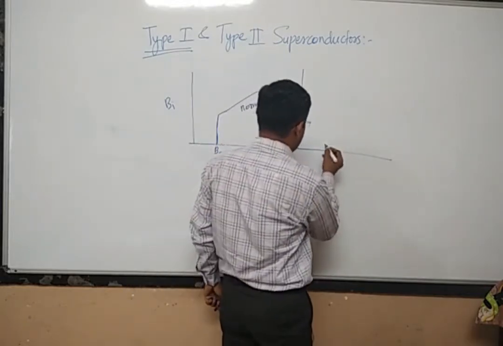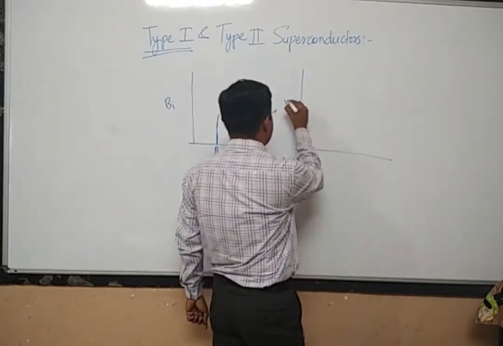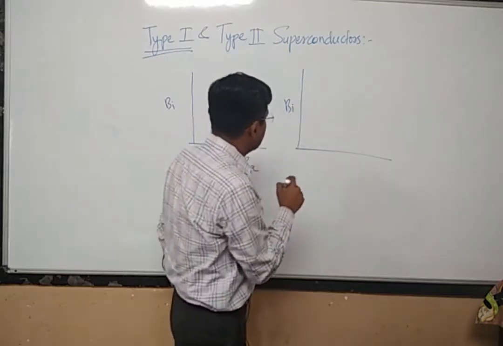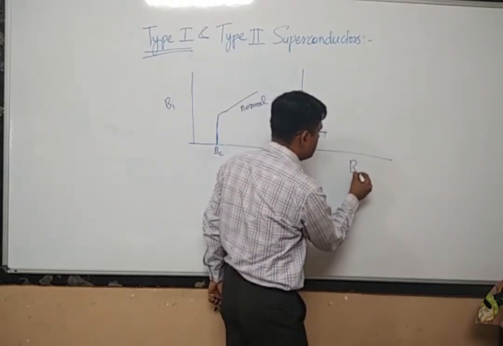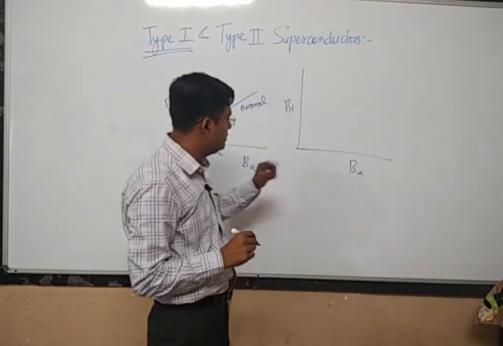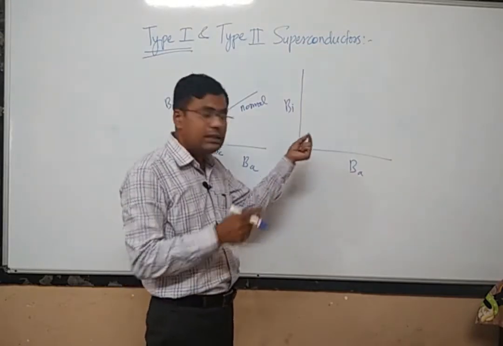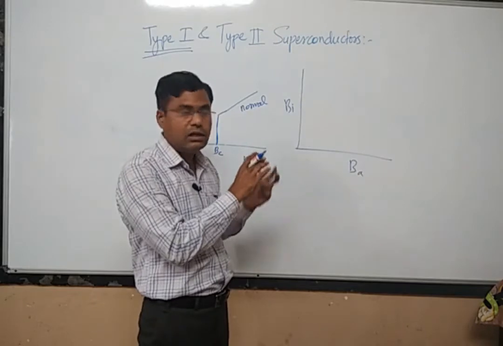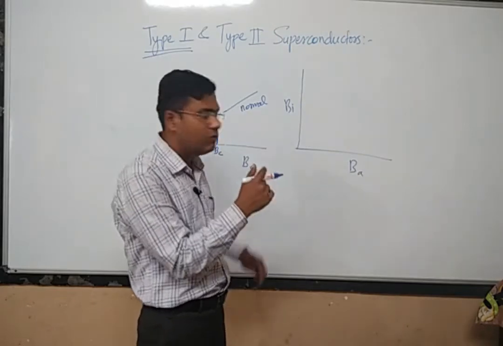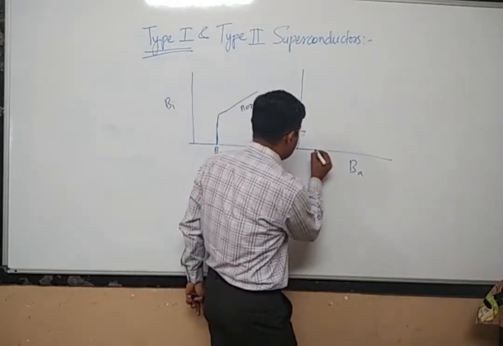Again, on the y-axis there is the internal magnetic field, and on the x-axis the external magnetic field. For such superconductors there is no single value of critical magnetic field; rather it consists of a range of values.